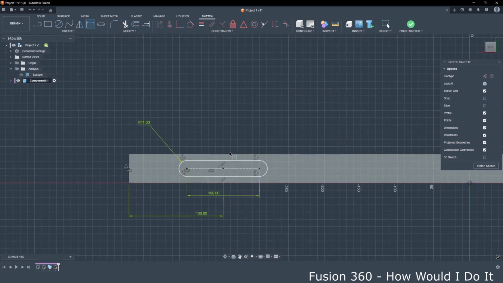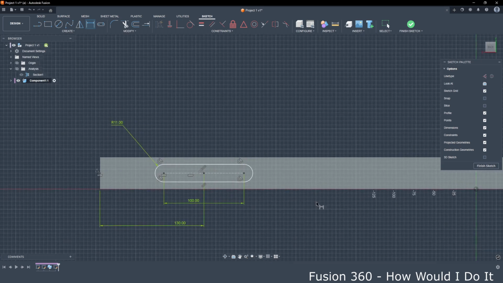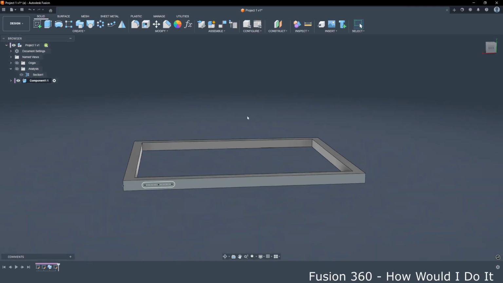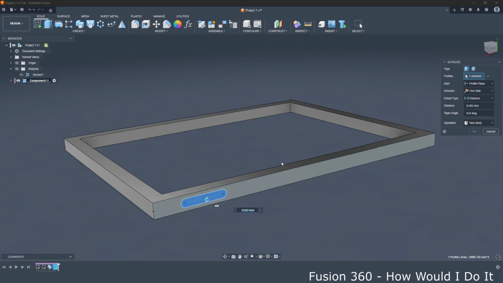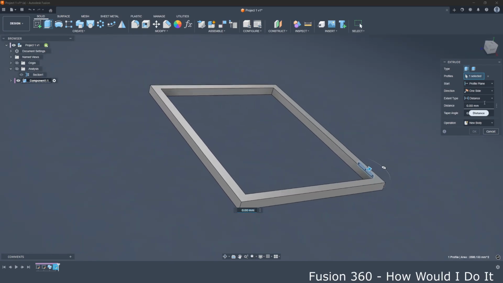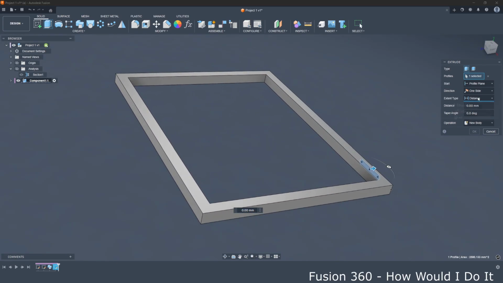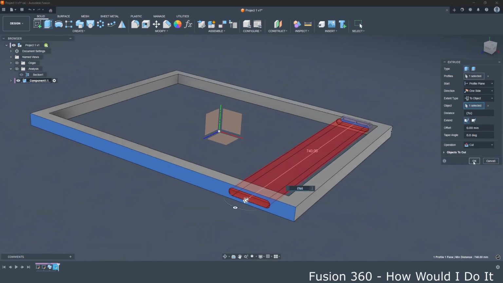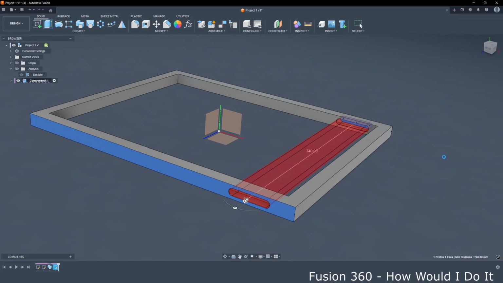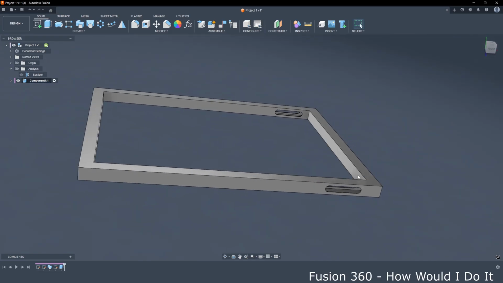So now we have sketch constraint. We can finish sketch. We want to make this slot, select this sketch distance. Instead of distance, we go to object and select this side of object, and it will create slots on both sides.